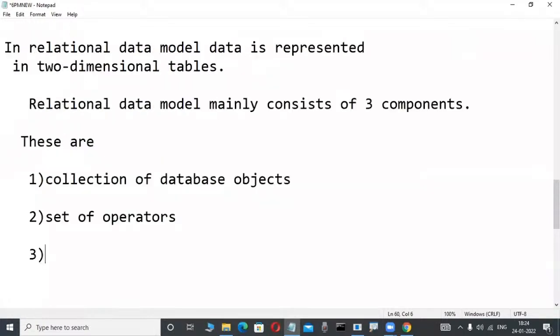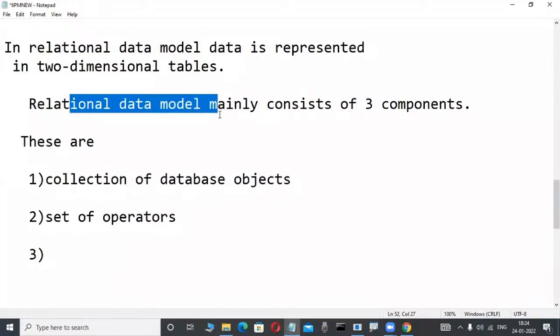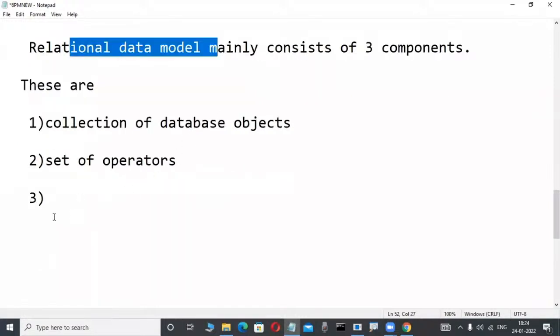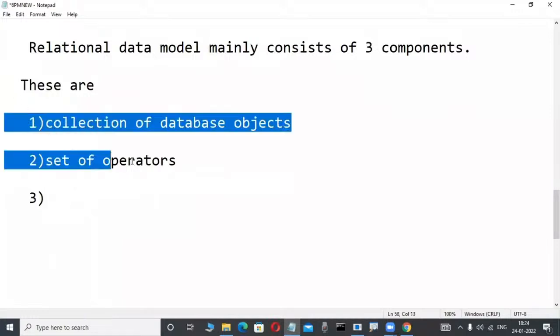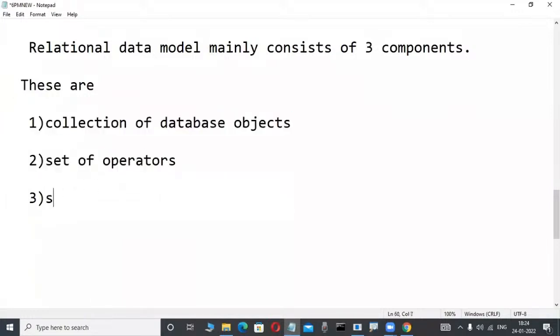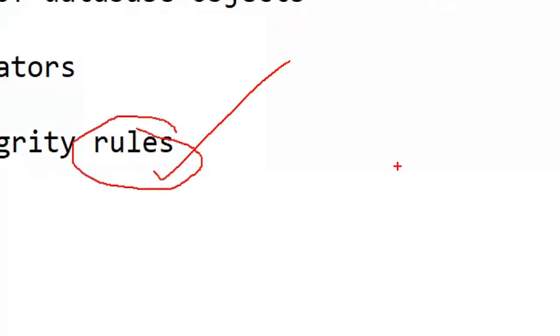Actually, the difficulty learners or experienced people face in the relational data model, or on the interview side, is the third point. It is the important one. These two are easy. The third point is the most powerful. Relational data model products always work based on a set of integrity rules. Very, very important. If you have an idea of these rules, you are not required to attend classes, not required. Even learning on your own is enough. That much powerful. So many fellows don't know these rules. Even if you type integrity rules or relational database rules in Google, nobody writes about others.